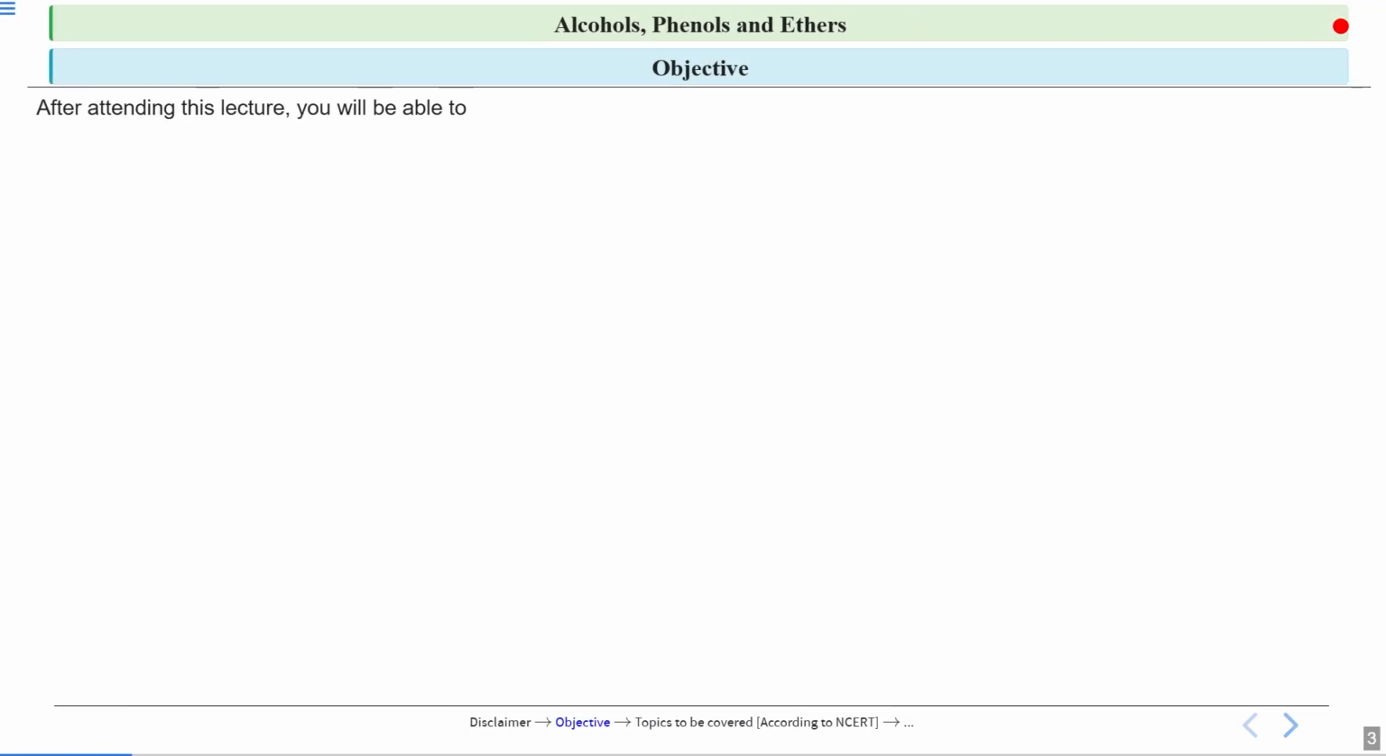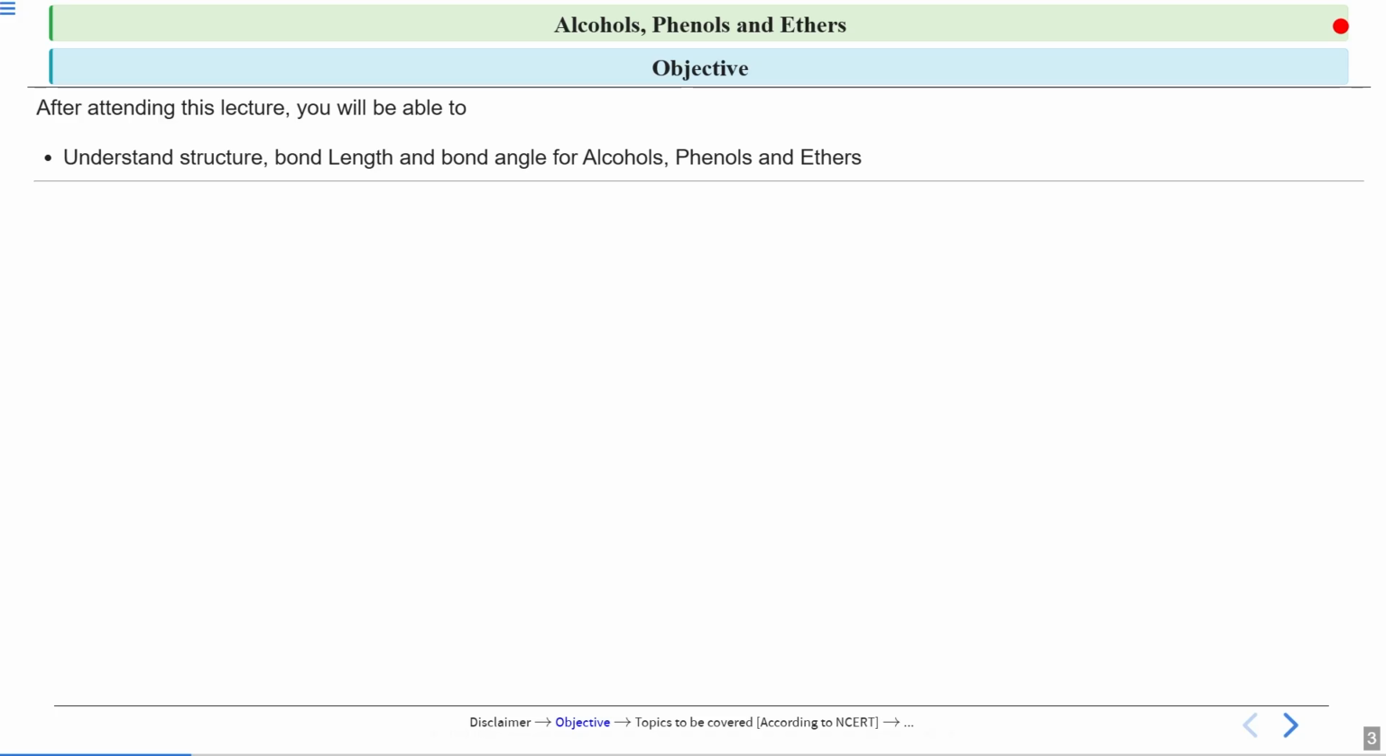So what is the objective of today's lecture? After attending this lecture, you'll be able to understand the topics which we are going to cover today. The topics are understanding the structure, bond length and bond angle for alcohol, phenols and ethers. So we will understand how the structures of alcohol, phenols and ethers look like, and we will see about their bond length, and we will also discuss the bond angle for these three compounds.